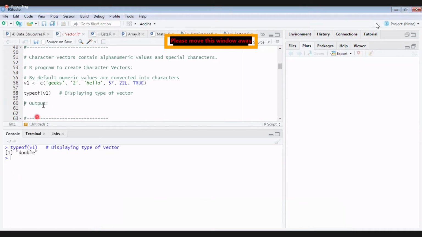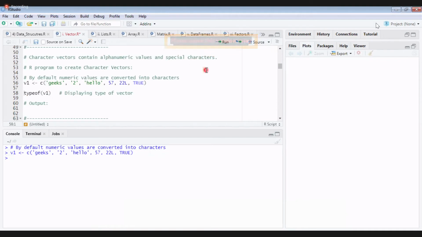Sir, it's valid. It is valid. And what can be the type? I'm having different types, so what can be the type? Everything by default is converted into character. See, we'll type V1.